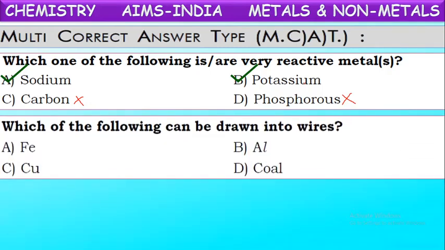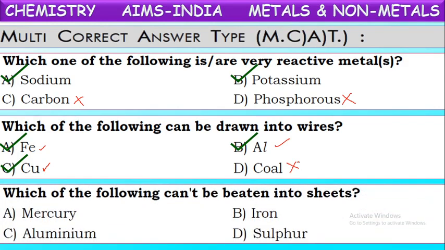Next, which of the following can be drawn into wires? That property is called ductility. Generally, metals have this property of ductility. Metals can be drawn into wires. So which are metals among these? Iron is a metal, copper is also a metal, even aluminium is a metal. But coal, which is a non-metal, cannot be drawn into wires, being an amorphous solid. So the remaining 3 are metals and can be drawn into wires.